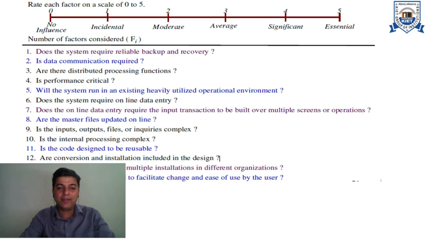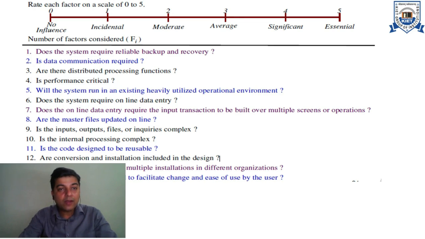All the different aspects of the software to be developed are analyzed in these 14 points, and they are all rated on a scale of 0 to 5. Based on their severity, based on their need, they are rated from 0 to 5. The 0 is no influence of a factor, and 5 is the factor being very essential for the developed product.